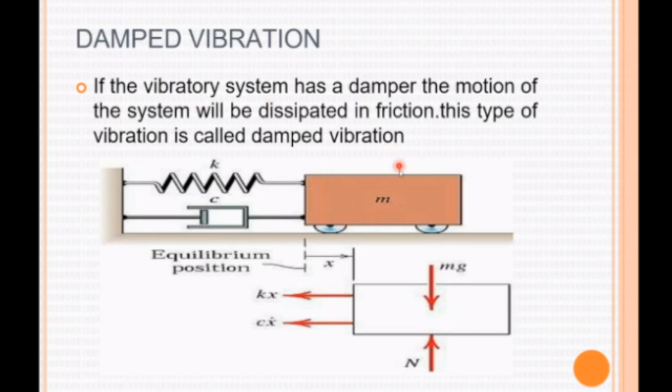If the vibratory system has a damper, the motion of the system will be dissipated in friction. This type of vibration is called damped vibration.